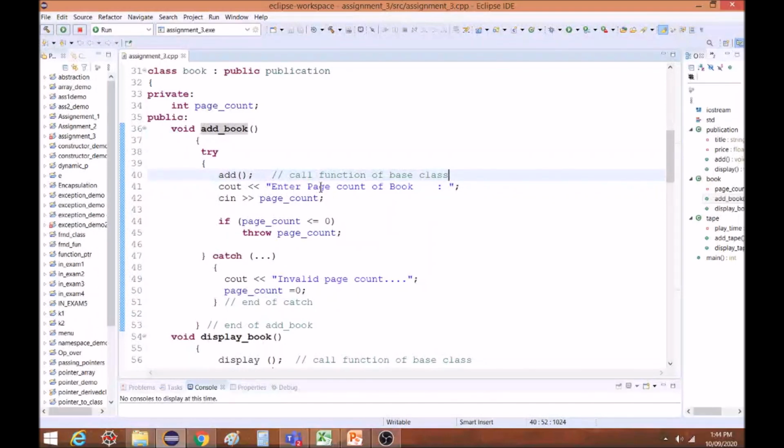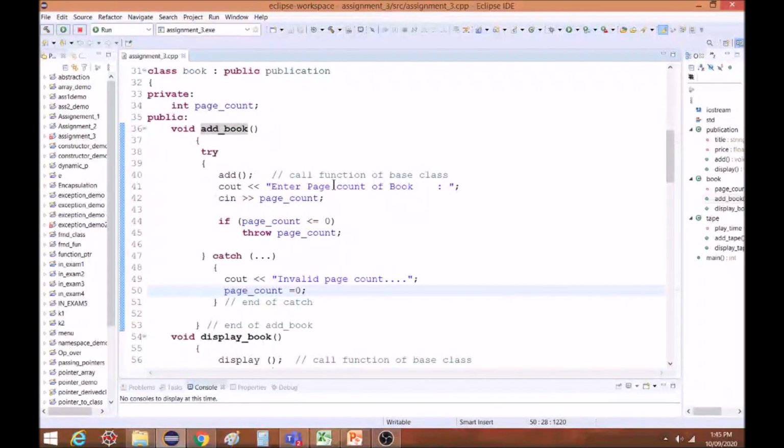Now after that I am asking for page count. Title and price are already inputted, so I am asking for the number of pages now, and accepting that. So now I have three elements: title, price and page count. Now if page count is less than or equal to 0, that means it is an invalid page count. So I will throw the exception, and this catch block will catch the exception and give the message invalid page count, and it will assign the page count to 0 if I am putting some negative value. Now what is the meaning of catch and three dots here?